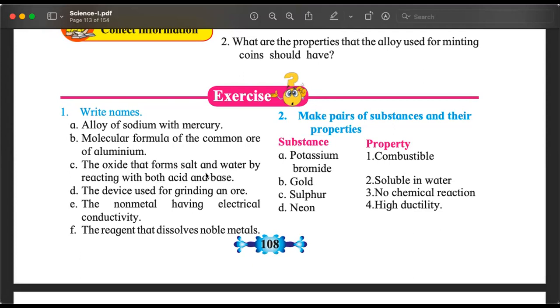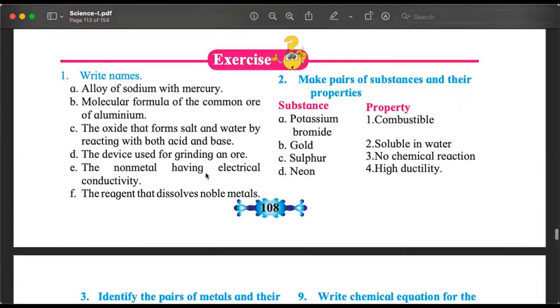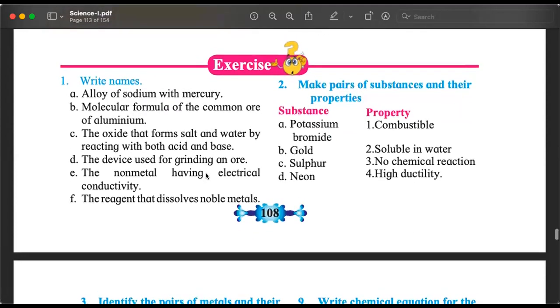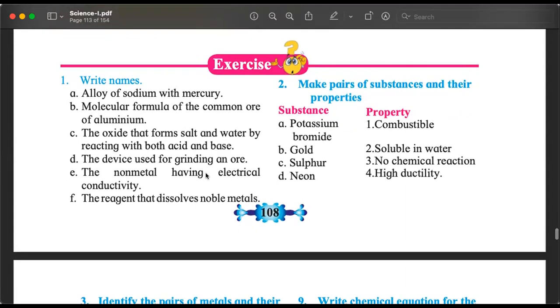Question number 1, which is write names. Alloy of sodium with mercury. No, we haven't studied. Molecular formula of common ore of aluminium. Tell me, what is the molecular formula of common ore of aluminium? आपको पता है, अभी हमने पढ़ा. It is asking for the molecular formula of bauxite. कैसे लिखेंगे?